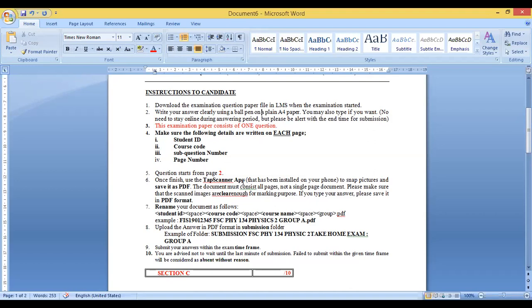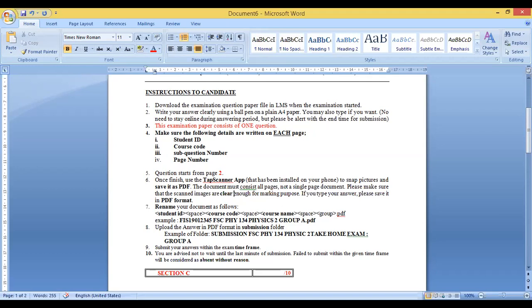If you write on paper, or type in your Word document, please convert to PDF file. The document must consist of all pages, not a single page document. Please make sure that the scanned image is clear enough for marking purposes. If you type your answer, please save it in PDF format.